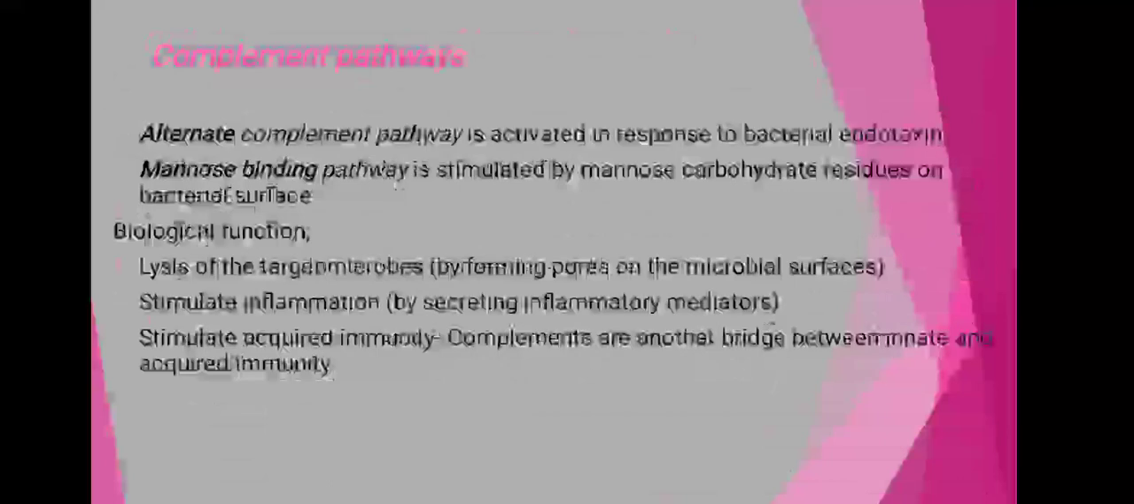Then the different complement pathways are also part of innate immunity. First is the alternate pathway. The alternate complement pathway is activated in response to bacterial endotoxin. Means if the bacterial products, that is the toxins produced by the bacteria, enter within our body, then there is the activation of this alternate complement pathway. The second one is the mannose binding pathway. It is stimulated by the mannose carbohydrate residue on the bacterial surface.